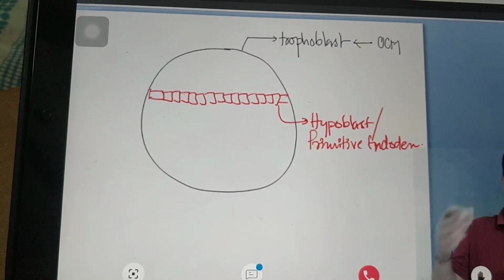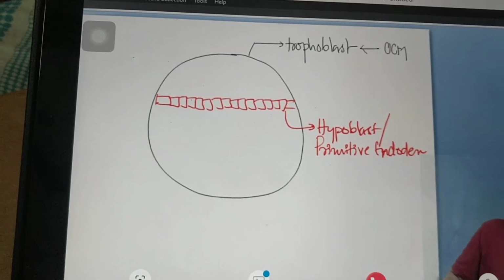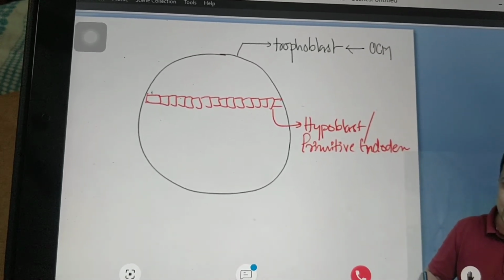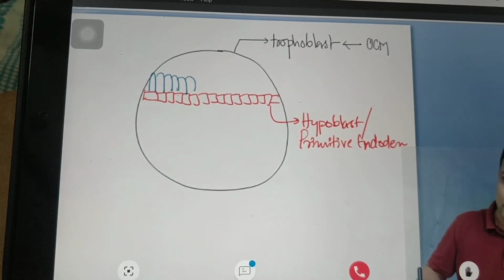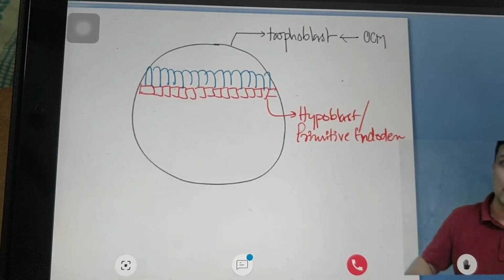Now what is going to happen with the remaining blue colored cells? I mean to say, what will happen to the remaining inner cell mass? Remember, they are going to rearrange themselves into tall and columnar cells.